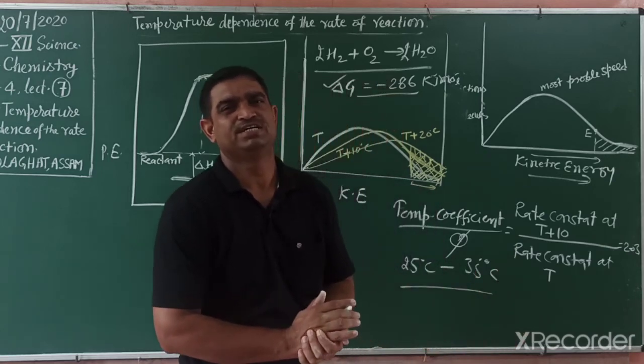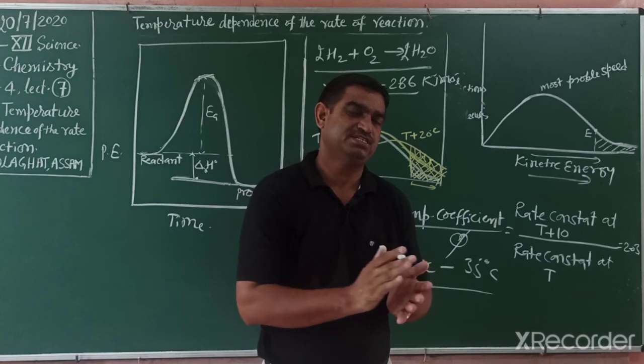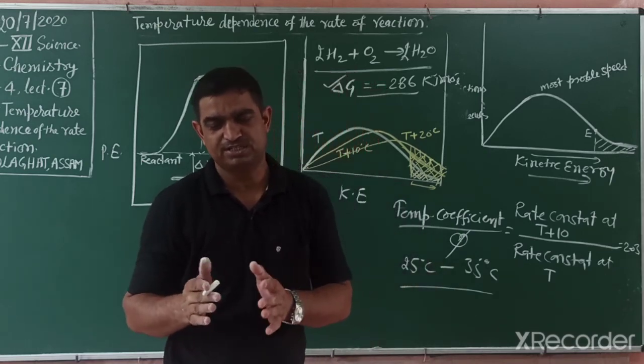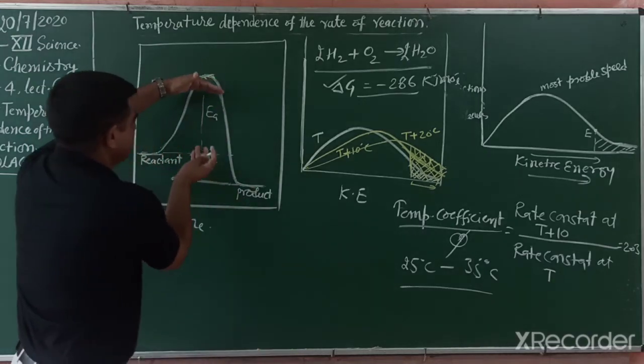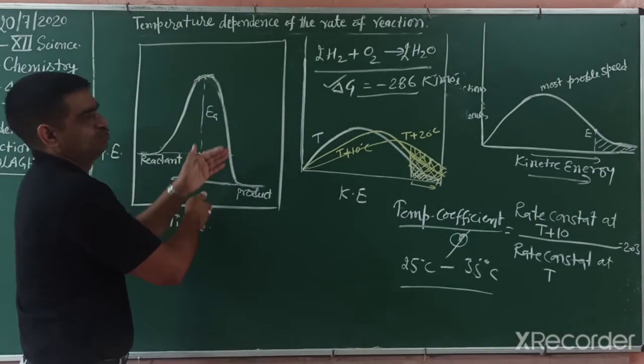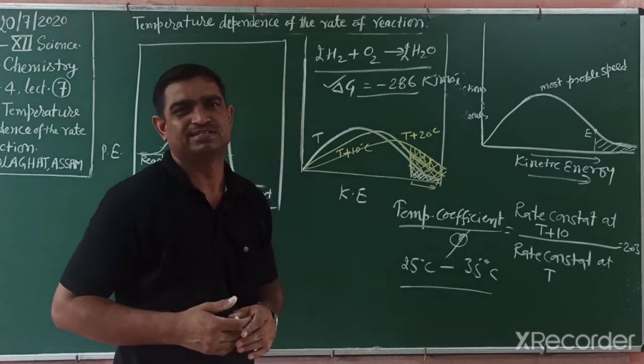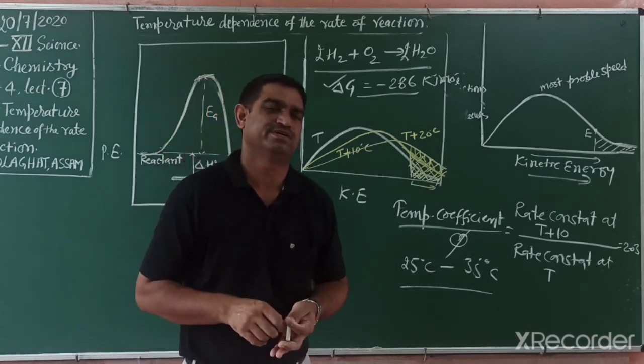So students, some reactions are very fast, some are very slow. The reason is, if the energy barrier is very low, more molecules cross, so reactions are fast. Like ionic reactions, their energy barrier is lower.